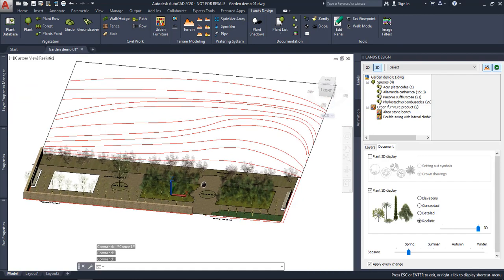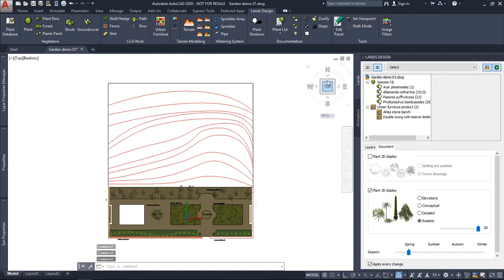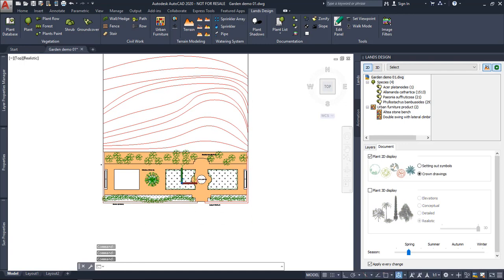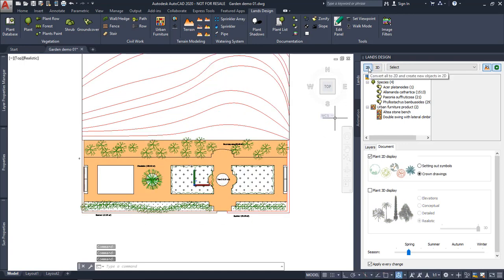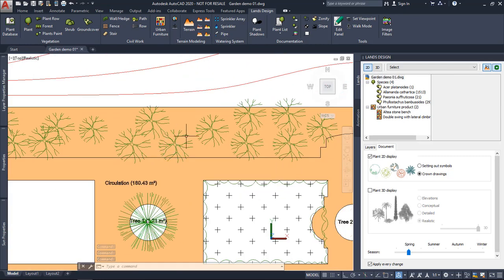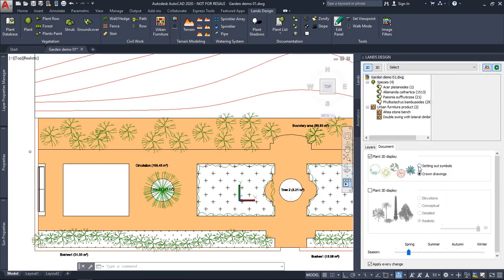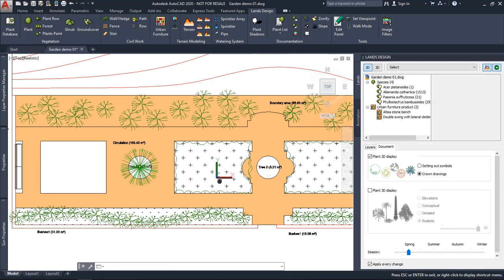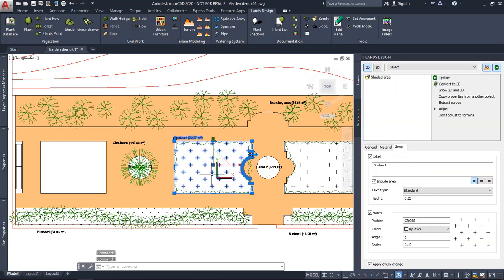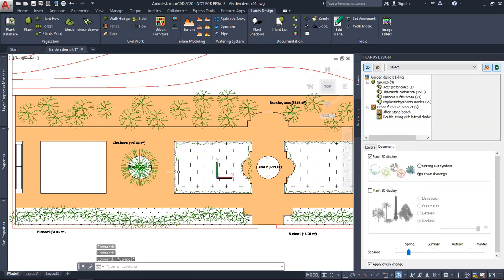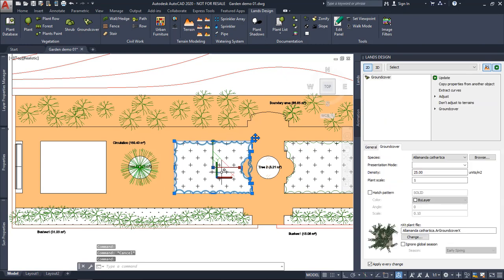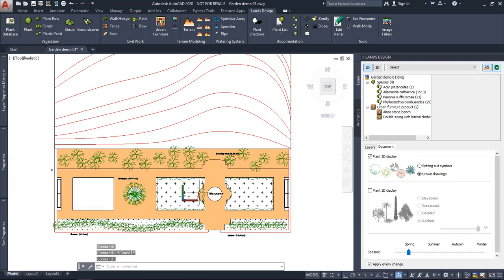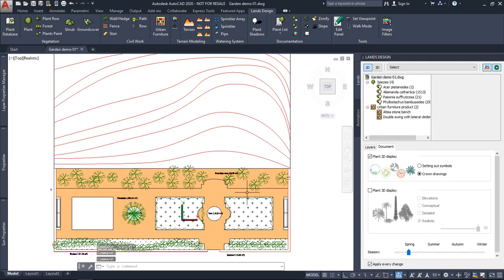Also, if we're going to work in 2D, so I'm going to move to the top viewport, we can switch to a 2D representation. So basically, all the elements have both 3D and 2D representation. So the plants have this 2D crown, okay, which actually can be switched to setting out symbol. And the other elements, for example, the zones, are represented with a hatch pattern. Okay, the ground cover also with a boundary and also can have a hatch pattern assigned. All right, and terrains are represented with contour lines. We will see that later on.